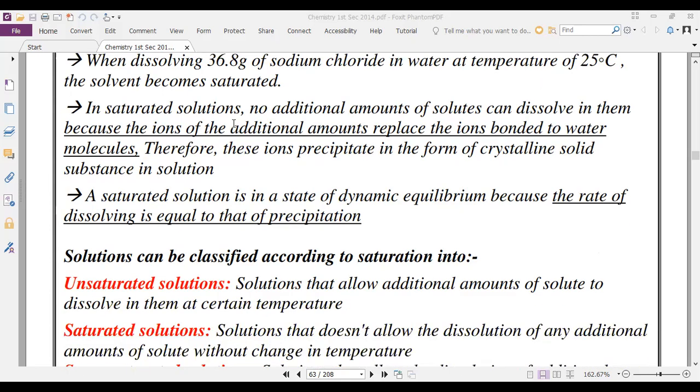In a saturated solution, no additional amount of solute can dissolve in it. That is called saturated, as opposed to unsaturated and oversaturated.